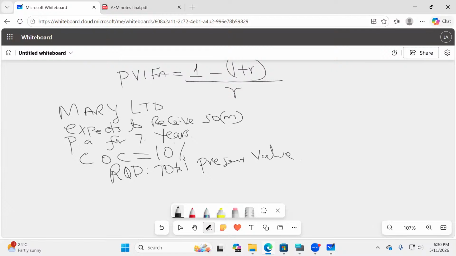It's a normal cash flow. 50 million per annum, so year 1, 50, year 2, 50, year 3, I can see uniformity. I can see an annuity. And she's going to receive these for 7 years. And the cost of capital is 10% required. They want us to give them the total present value.